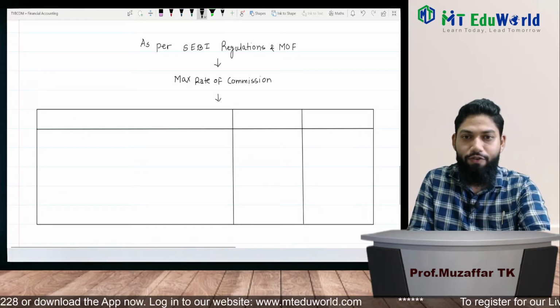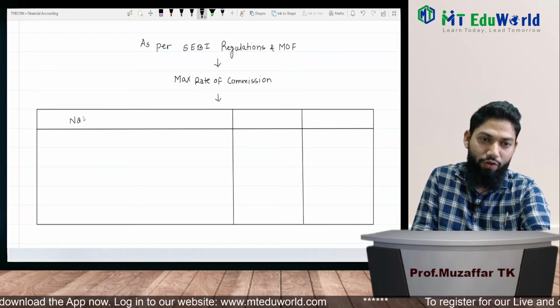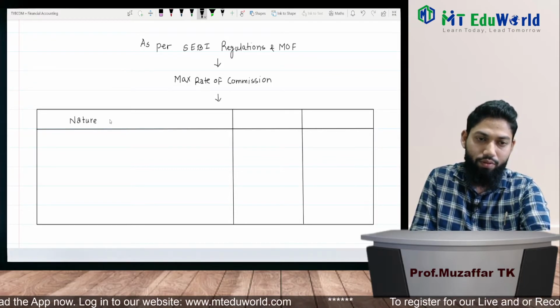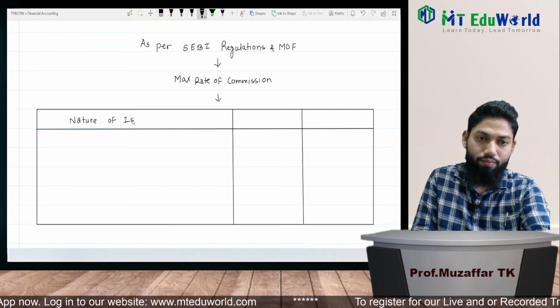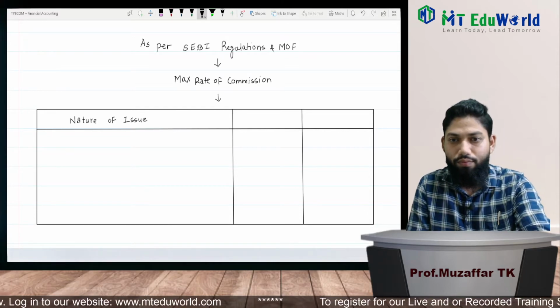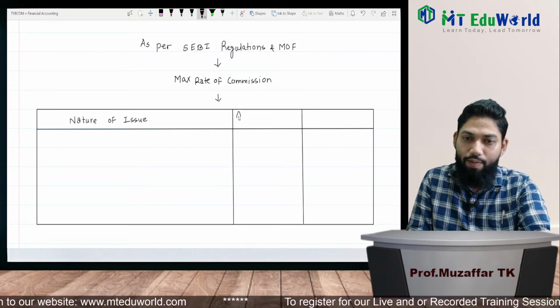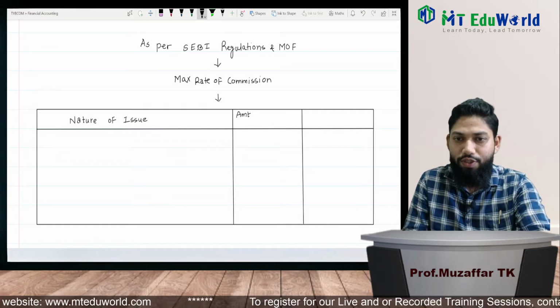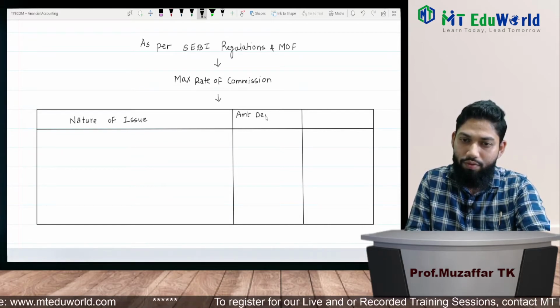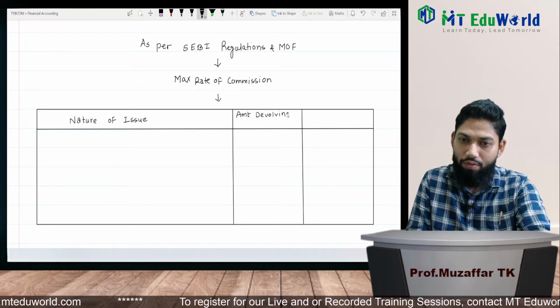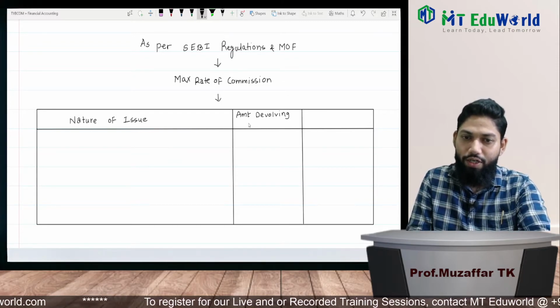So, nature of issue, we'll write here nature of issue. Here we'll write amount devolving on underwriters.